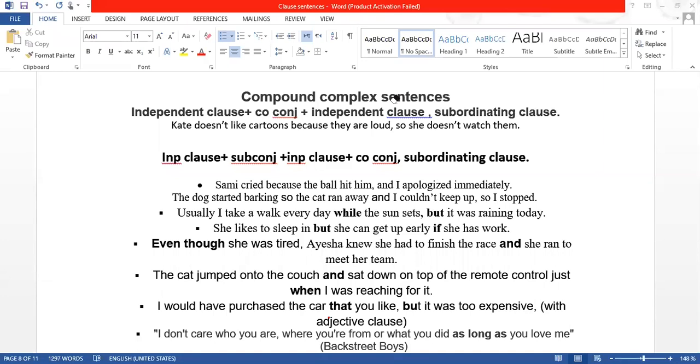Sir, in the sentence, it was raining today, it is an independent clause. But if you put but, then it will become a dependent clause. Yes, but it was raining. Yes, of course, because we need another clause with it. I wanted to go outside, but it was raining.